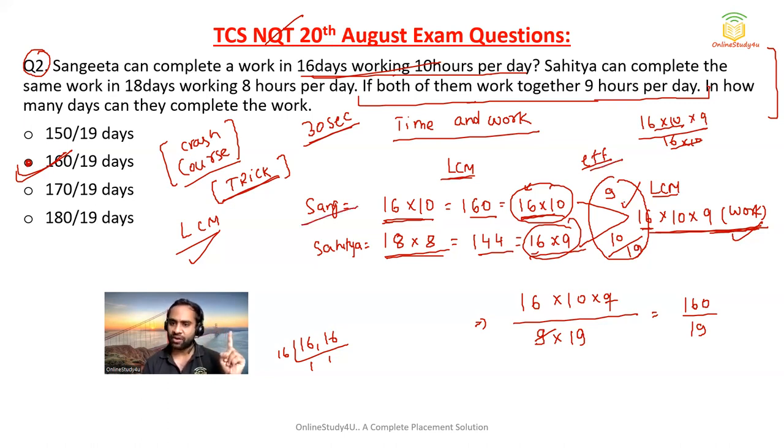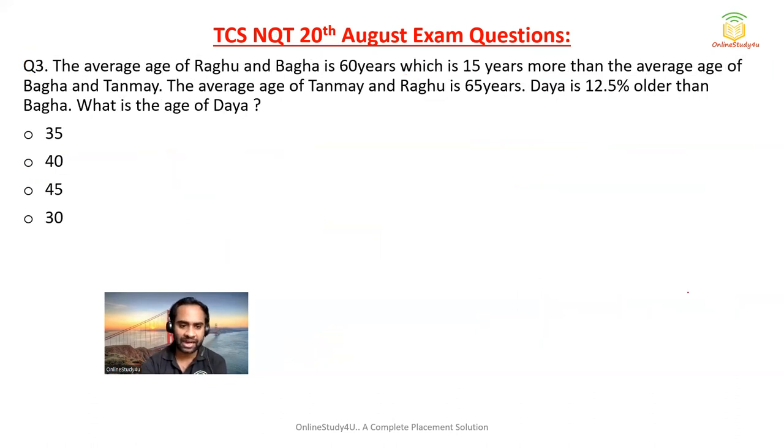So Sangeeta can do 9 work in a day, and Saitya can do 10 work in a day. So if they work together, they will be able to complete 19 work in a day. Okay, and they are working 9 hours per day, so 19 into 9, and then total work is nothing but 16 into 10 into 9. If you divide it, you will be able to get the days. I hope this will be clear to you. Next,